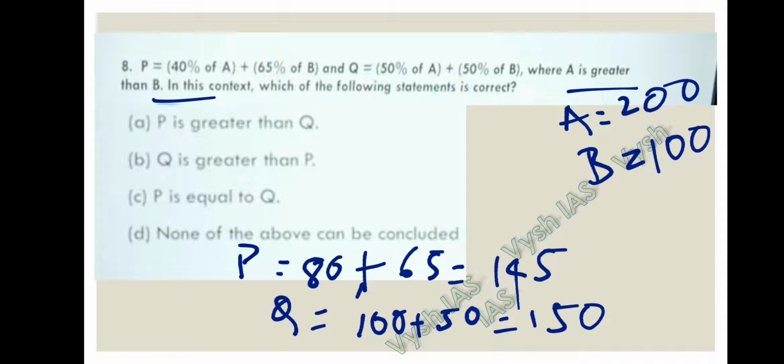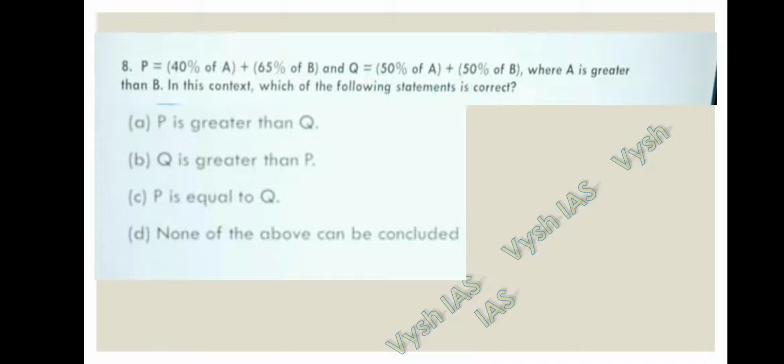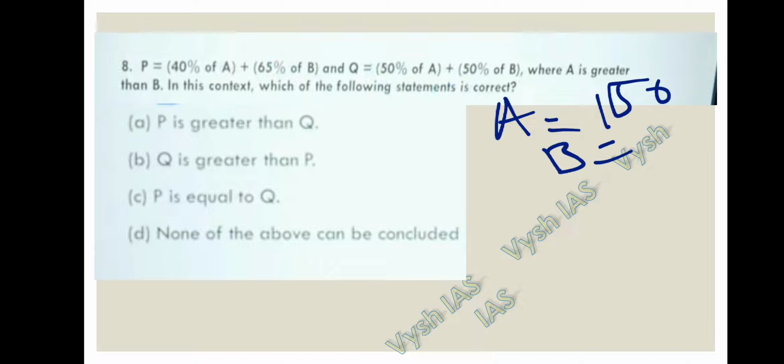So if you take A as 200 and B as 100, the resultant value is Q is greater than P. So we have got the second condition as true. Let's take another number now. If you take A's value as 150 and B's value as 100, let's solve the question now.